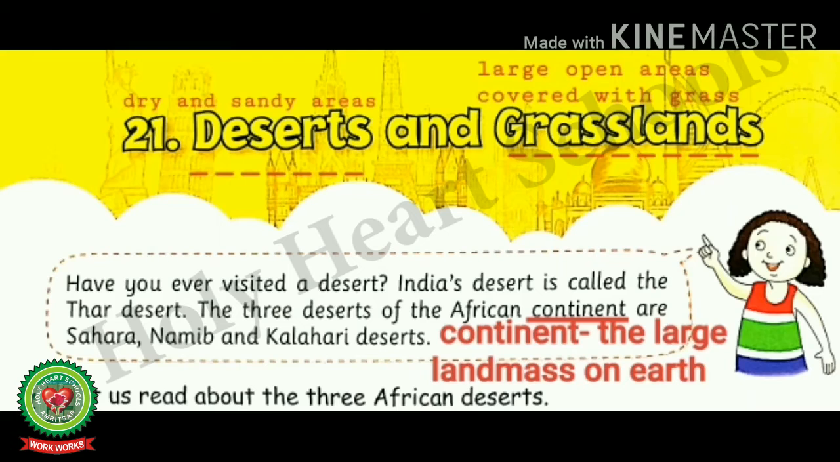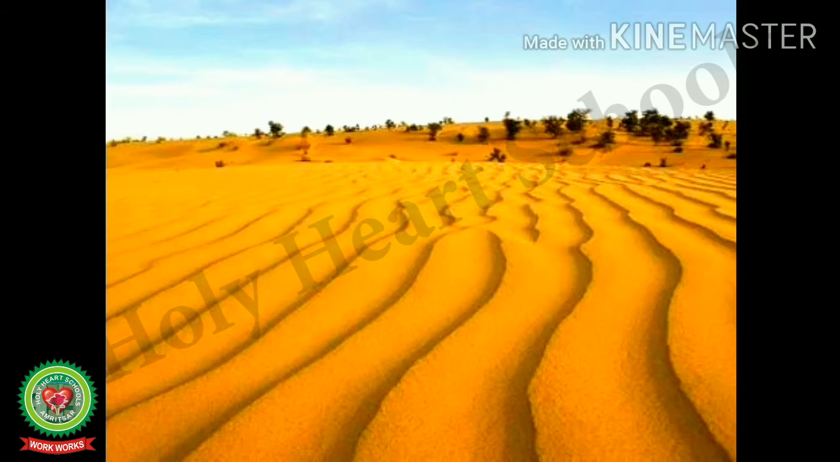Now let's start reading. Have you ever visited a desert? I hope your answer is yes. India's desert is called the Thar Desert. The three deserts of the African continent are Sahara, Namib and Kalahari Deserts. Students, continent means the large landmass on earth. Students, this is Thar Desert.